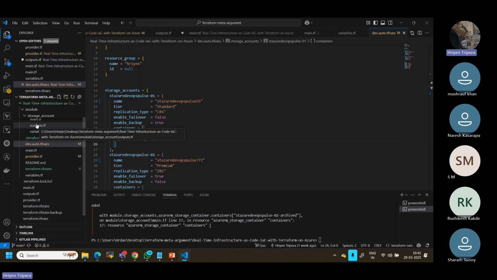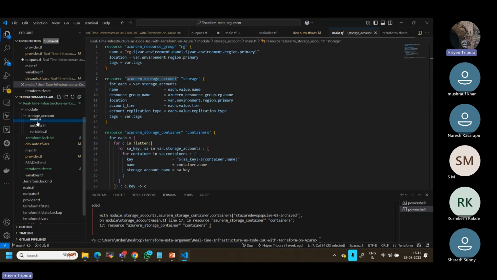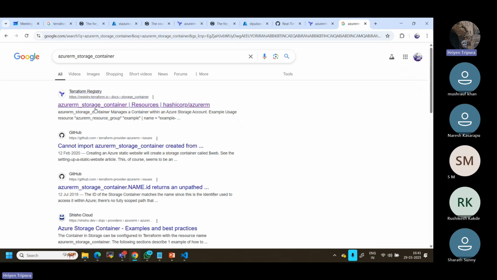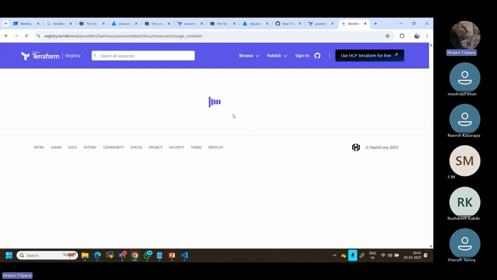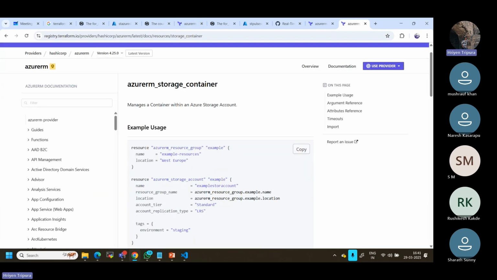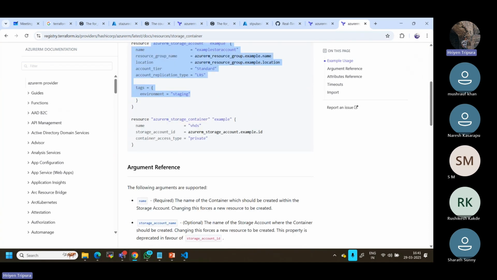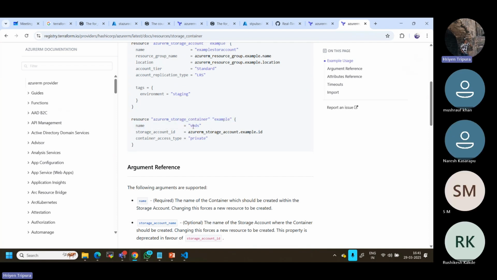No, in the main.tf we have it. Go to main.tf. There's a container block we have here, right? Storage container. You can copy paste it here. If you know the resource block, it's okay. If you don't know, just copy the block and paste it in Google Chrome, and it will take you directly to containers. Now, this is the storage account name we are creating, then we are going to create the containers. If you see here, this is creating only one container.